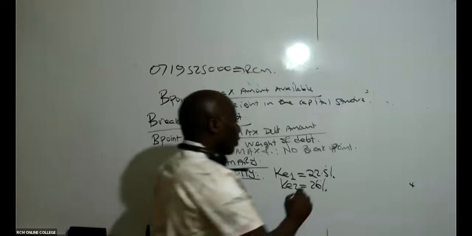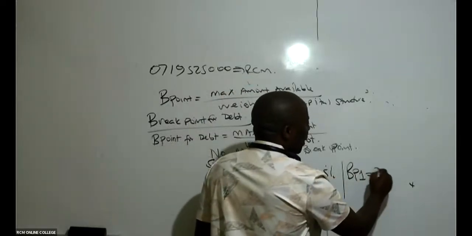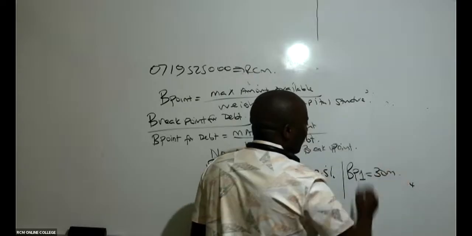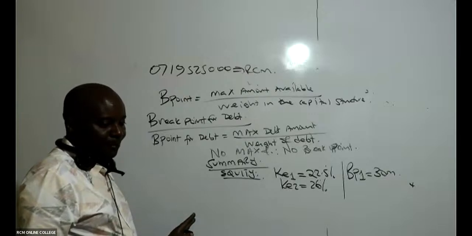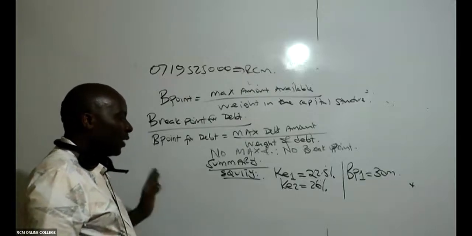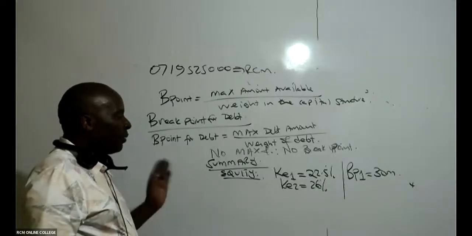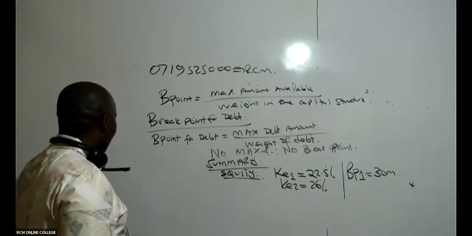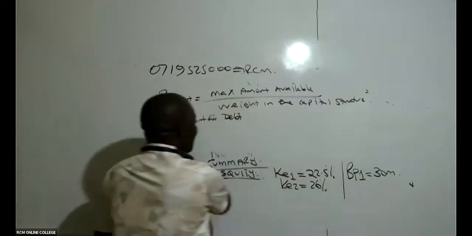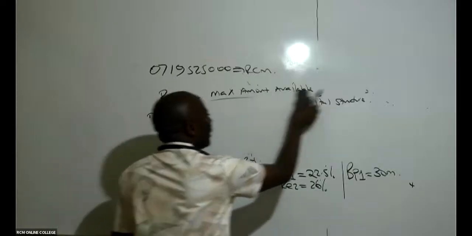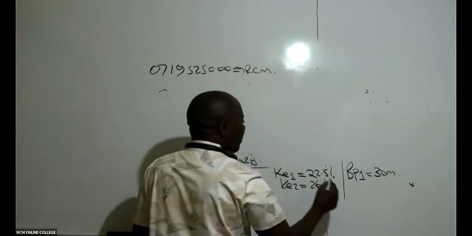Yes. And then don't forget that we had a break point, just one break point of 30 million. That is equity components. Very, very important. I have the two costs of equity, and then I have one break point like that. This summary is very important to me. Ladies and gentlemen, I would want you to right away go ahead and give us the summary of that.